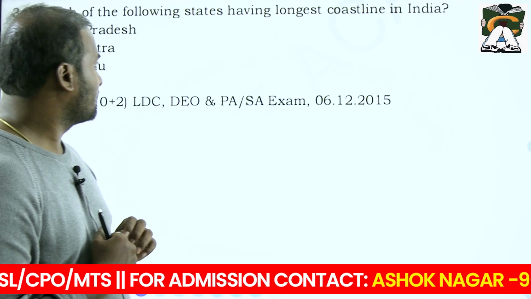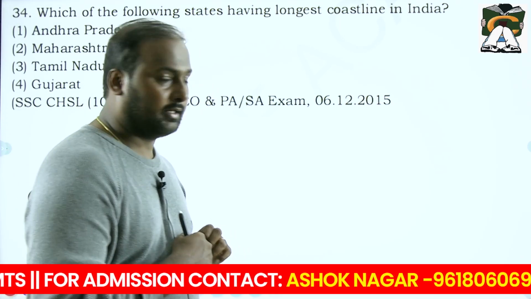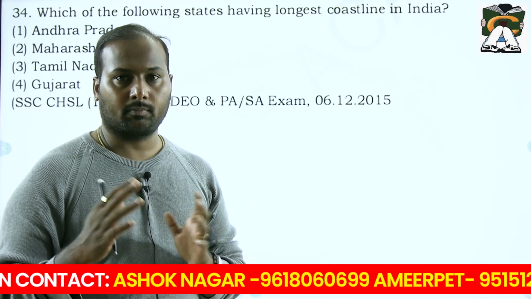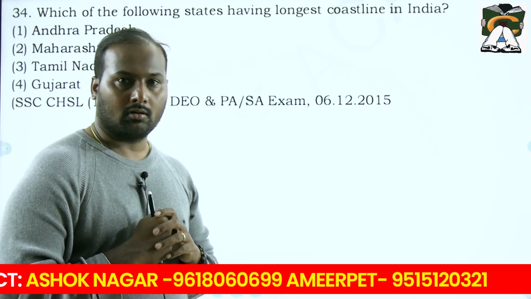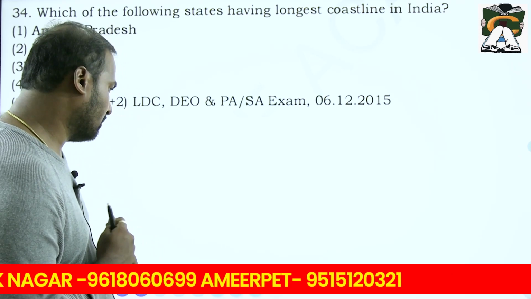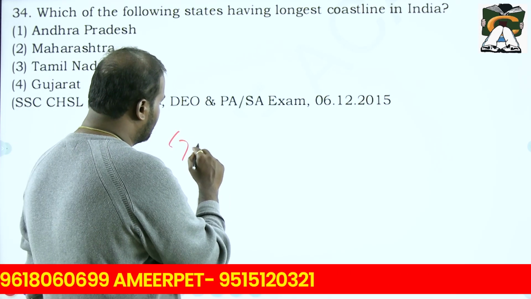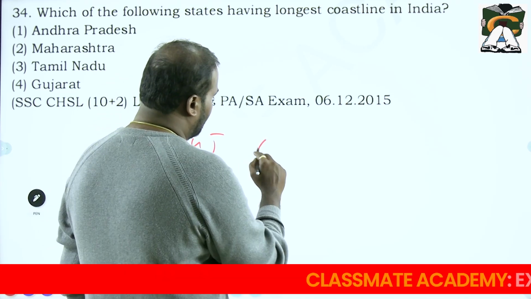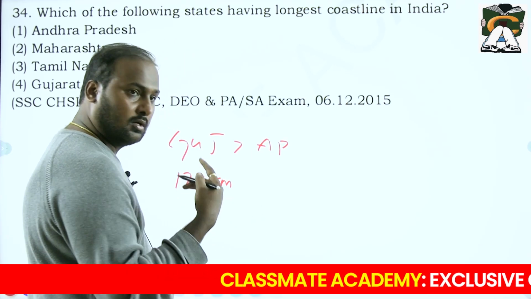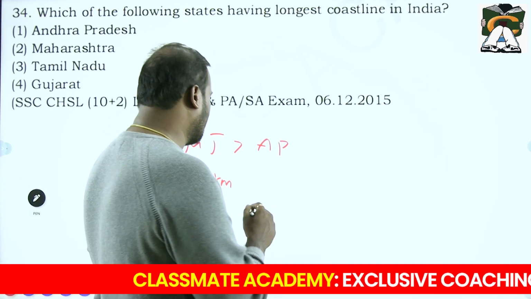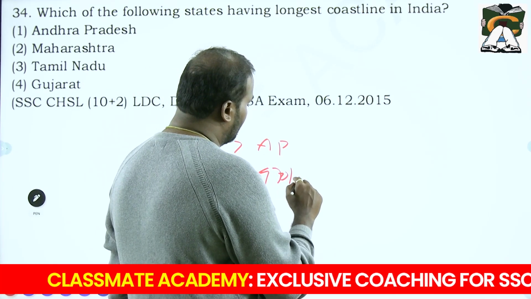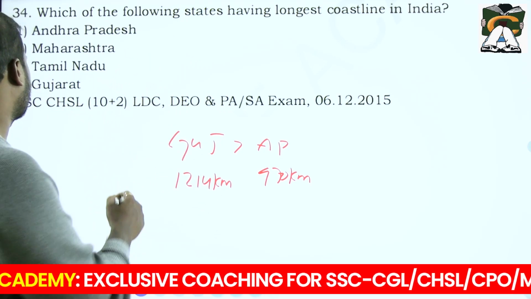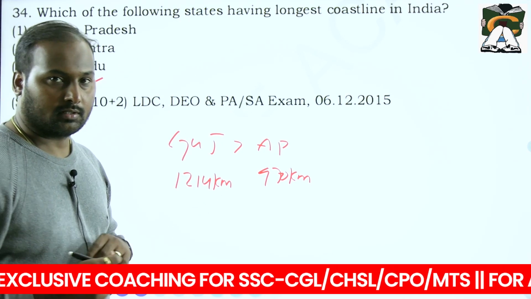Which of the following states has the longest coastline in India? I already said in the previous video that you should at least remember the top 3 states with the longest coastal boundaries. The first is Gujarat with 1214 kilometers, followed by Andhra Pradesh, the second largest, with 917 kilometers. The third is Tamil Nadu with 907 kilometers. So in this case your answer is Gujarat.